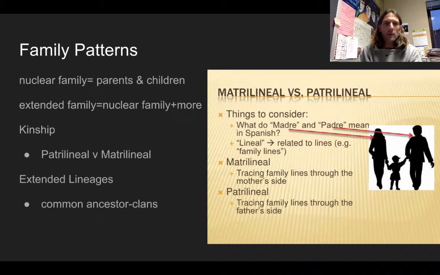So if we look at family patterns, nuclear family are parents and children. Extended family would be the nuclear family plus more: grandparents, cousins, aunts, uncles. And if we look at Africa, Africa tends to have extended families. And if we look at kinship, patrilineal is when property is inherited through the father's side. Matrilineal is when you trace things and property follows through the mother's side. And so in Africa, you see both of those taking place. Not that it's quite equal, it tends to be a little bit more patrilineal, but there's also a number of